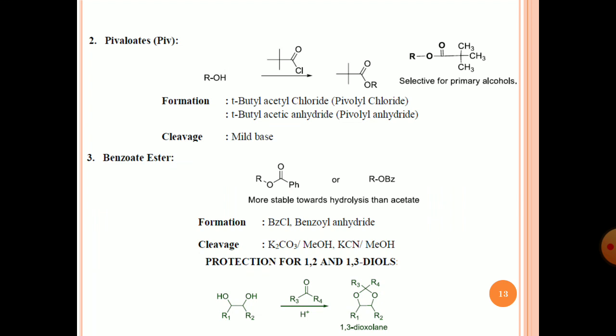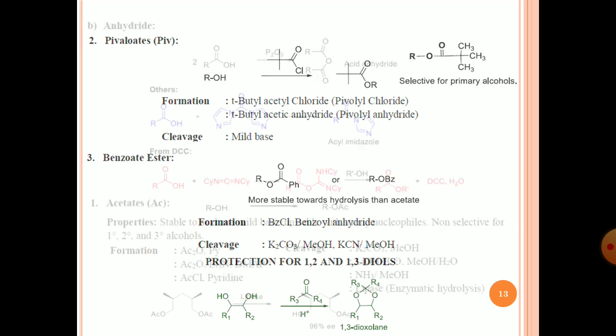Another is the benzoate ester. Just use alcohol and benzoyl chloride. If you treat the alcohol with benzoyl chloride, you will get the benzoate ester. What is the cleavage condition?